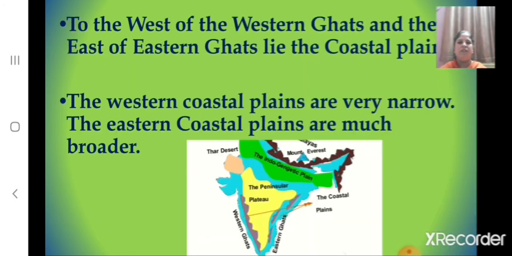And children, where do the coastal plains lie? To the west of the Western Ghats and the east of the Eastern Ghats lie the coastal plains. And how are the western coastal plains? The western coastal plains are very narrow. And how are the eastern coastal plains? The eastern coastal plains are much broader.